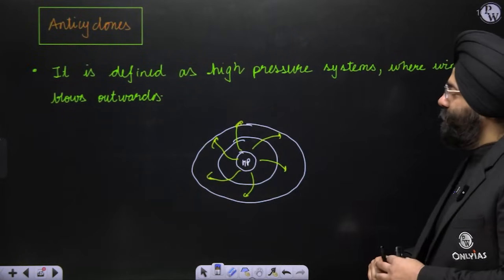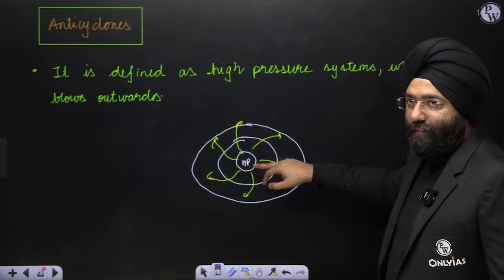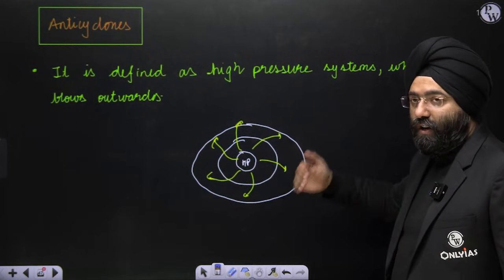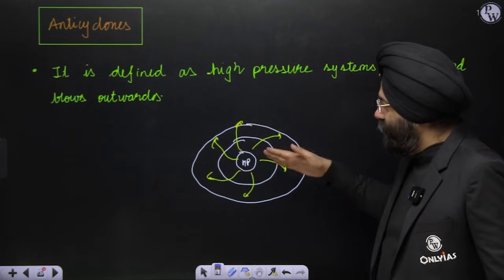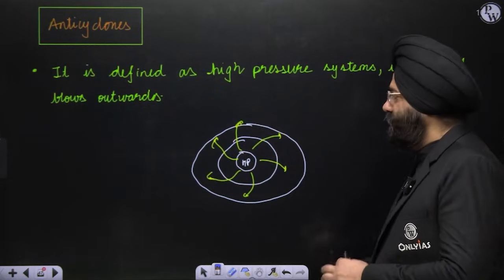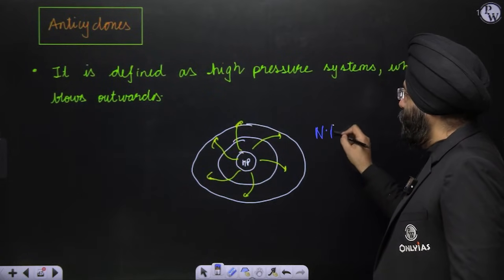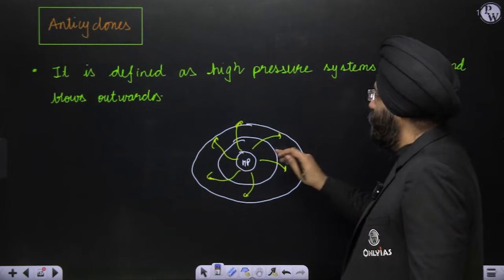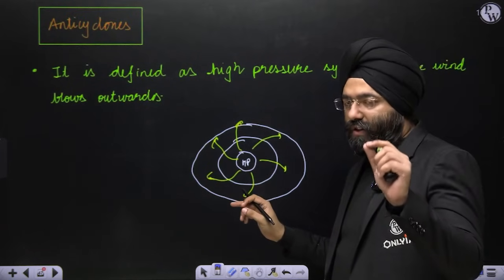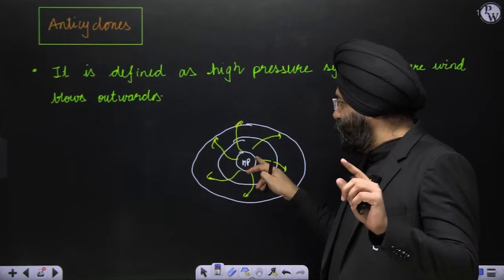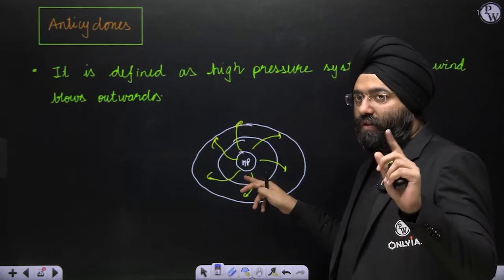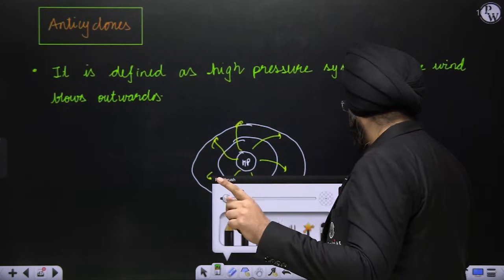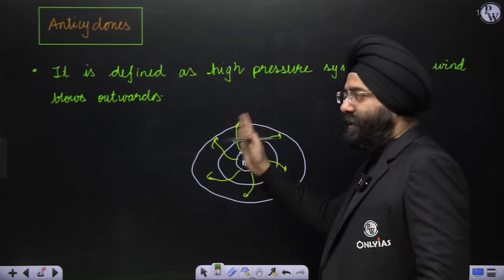Please understand, this is a high pressure system. High pressure system means wind always moves in the outward direction, and it is moving in the clockwise direction, so that means this is in the northern hemisphere. What did I say? I had mentioned that anticyclones are high pressure systems. That means if this is a high pressure system, it is an anticyclone, because a cyclone was a low pressure system. Now, if it is moving in a clockwise direction,